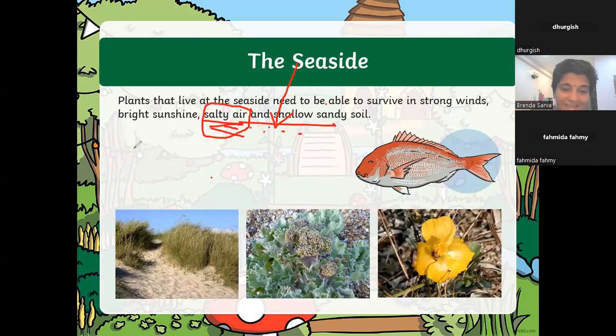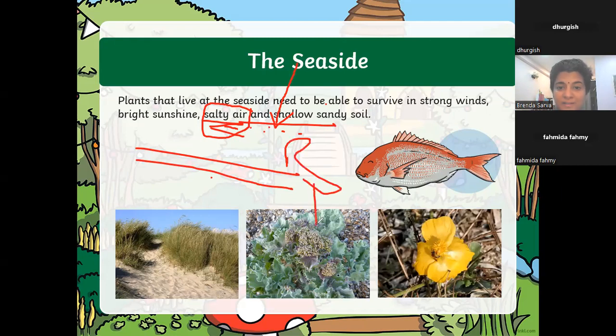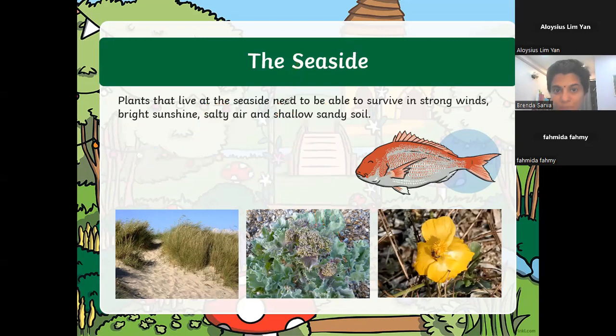So what happens? Every metal that they have will rust faster, like their pipes. It will rust very fast. They have to change their pipes maybe every 3 months. This is some of the side effects of living by the sea. The things in your house will corrode. All this you learn later in physics. This is not biology right now. We are learning about plants and the way they survive. So let's move on.